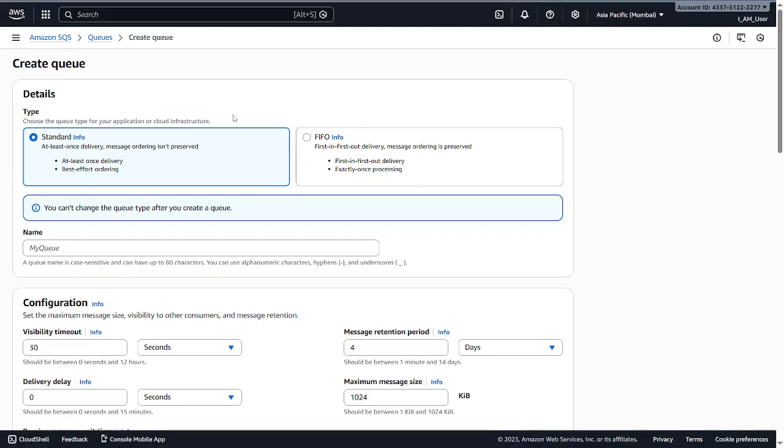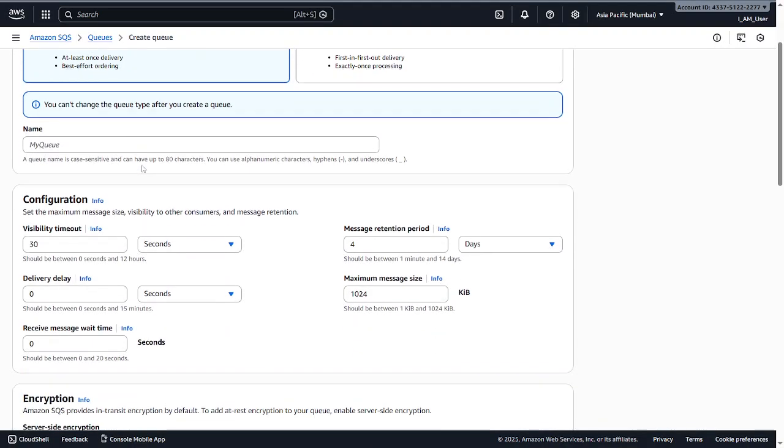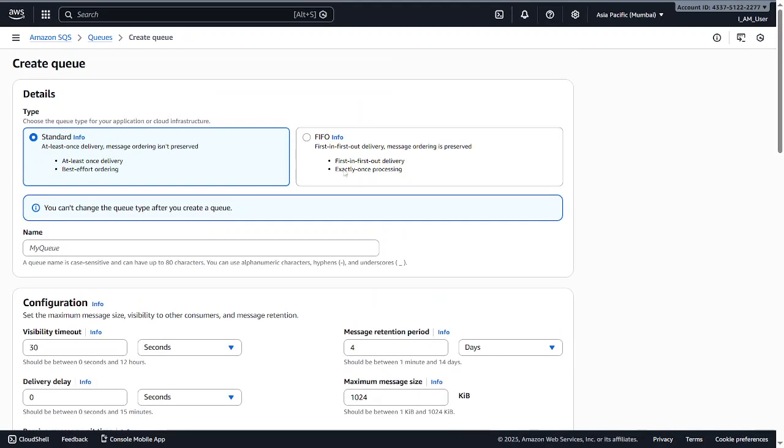But the capacity and throughput are going to vary between a FIFO and a standard one. Basically, the standard one is going to give higher throughput. So we generally choose the standard one rather than a FIFO, for PDFs and things like that. But if we need that whenever a first thing is uploaded, it should mandatorily be stored and processed first before the second thing, then we choose the FIFO one. So for now, we just choose the standard one.